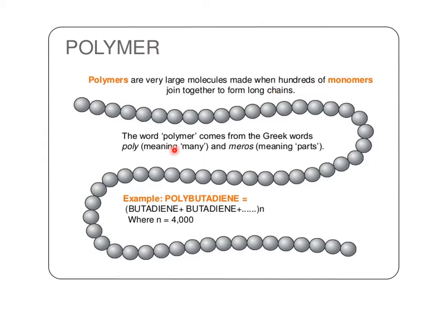So basically polymer, it is a Greek word, poly that means many and mers means parts or the units. A very simple example of polymer is polybutadiene. It is formed by the combination of n number of butadiene molecules, which is a monomer. So we'll get here polybutadiene, which is a polymeric material having a higher molecular weight compound.